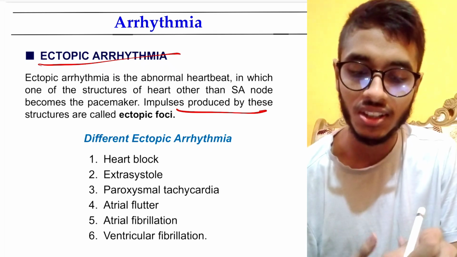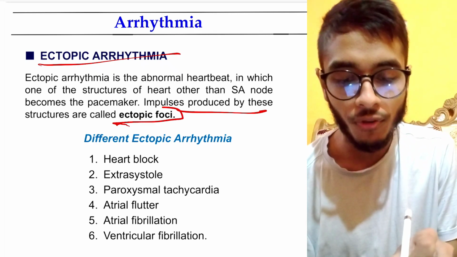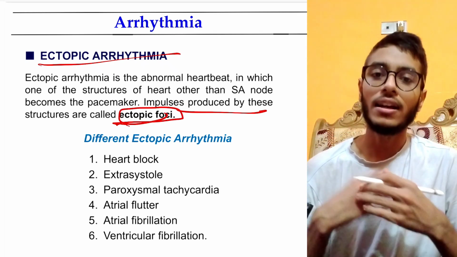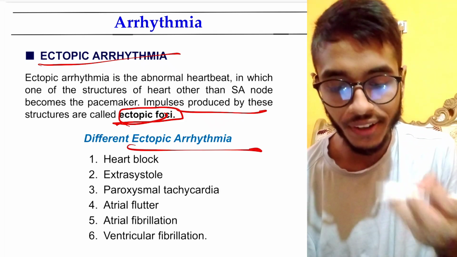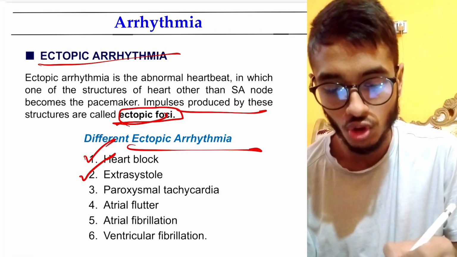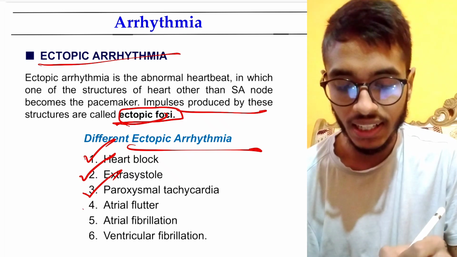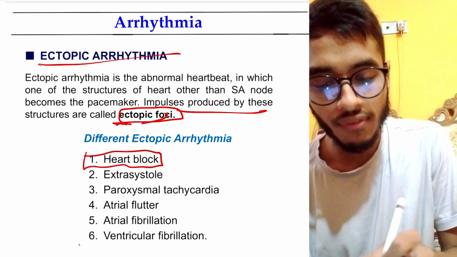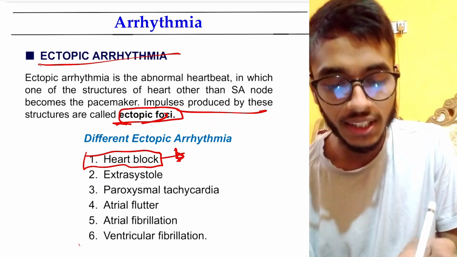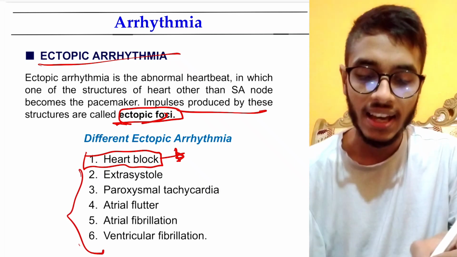Okay, now ectopic arrhythmia: when SA node is not the pacemaker, I mean impulse is produced by other structures, which we call ectopic foci. So it is very important to note. And ectopic arrhythmia may be of different types: heart block, extrasystole, paroxysmal tachycardia, atrial flutter, atrial fibrillation, ventricular fibrillation. Okay, heart block is important for written and viva exam, so we will talk about it a bit later. Now we are talking about these things.